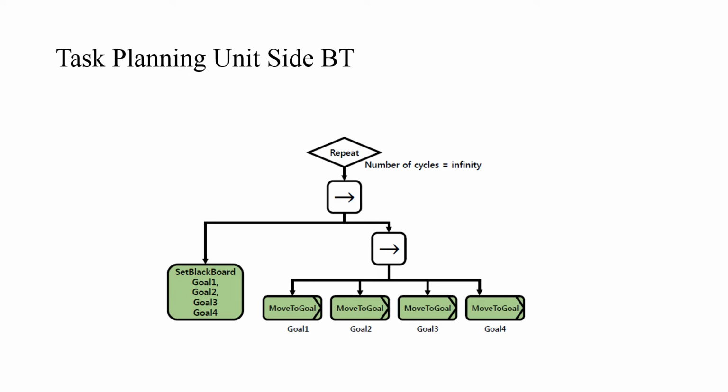The task planning behavior tree is presented. It was assumed that the robot task is the simple movement to the designated goal point. Therefore, the specific command to be sent to the action server is the goal point coordinate in the form of a topic. All goal coordinates are stored in the task planning BT with the set Blackboard action in advance. The task planning BT has 4 goal positions and the robot infinitely rotates on each of these goal positions, as described by the repeat decorator node.